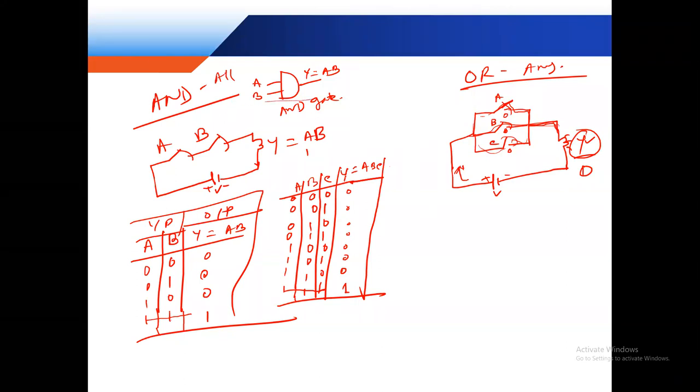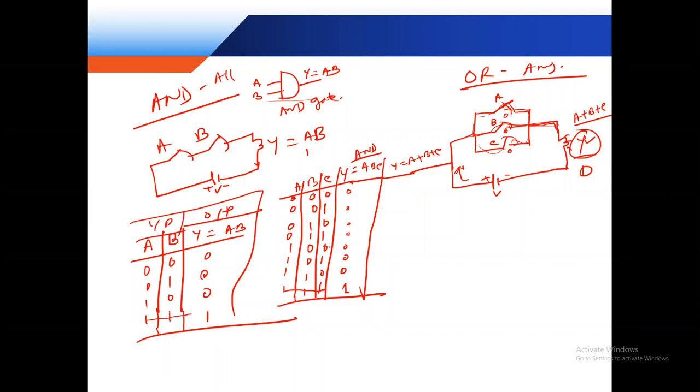Okay, so this is the AND logic. And OR logic means logical addition. This is the logical multiplication, and this is the logical addition. Y is equal to A plus B plus C. Okay, so Y is equal to A plus B plus C. This is the OR logic.